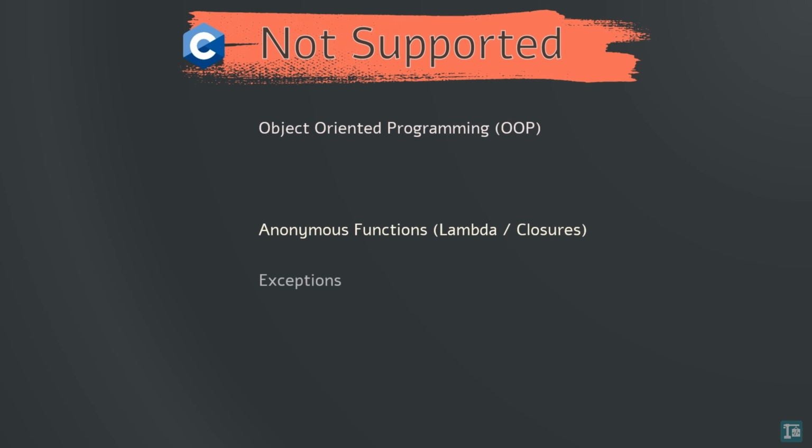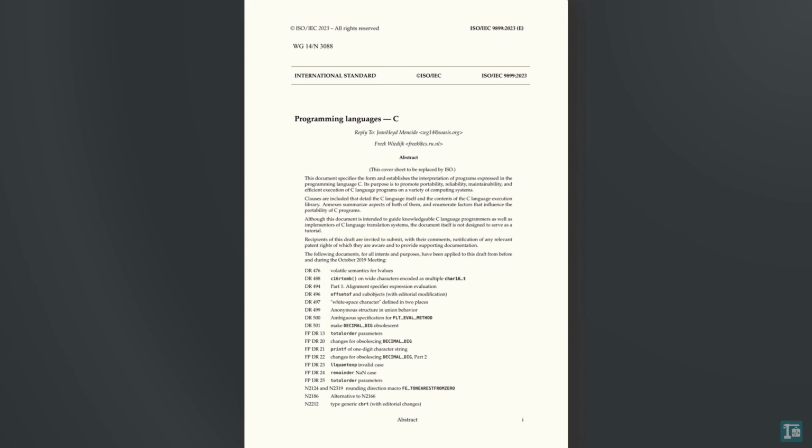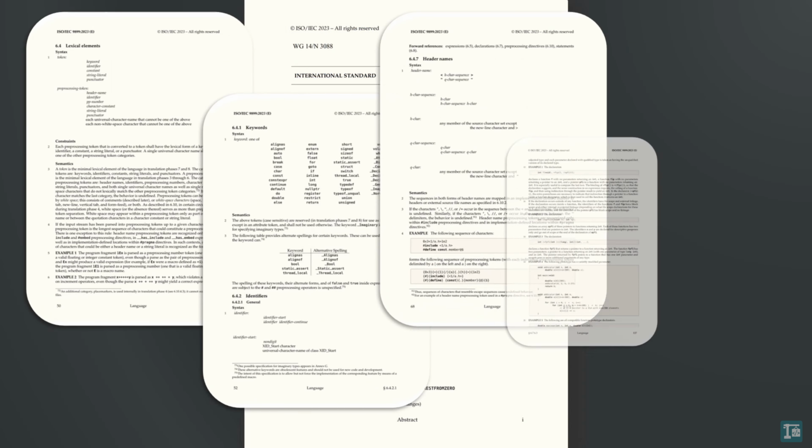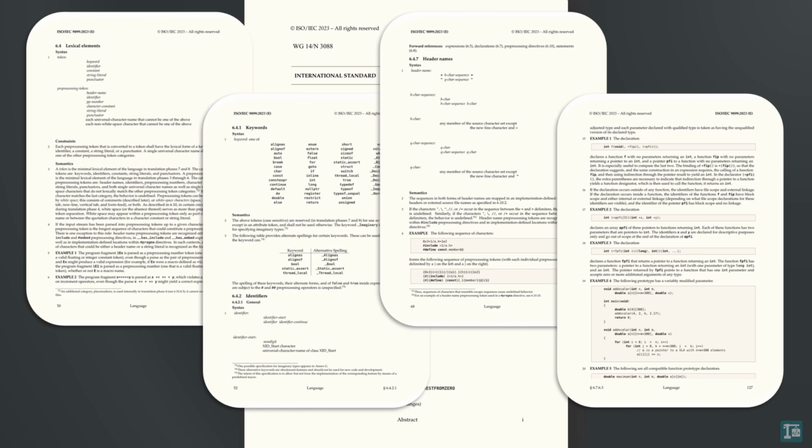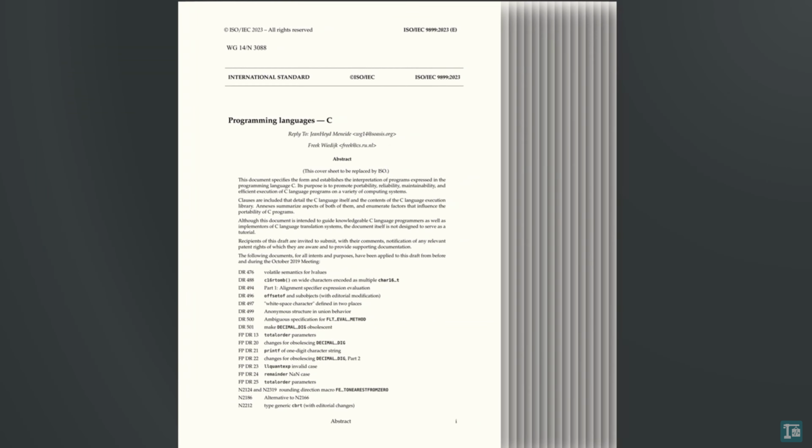C does not support object-oriented programming, anonymous functions, exceptions, list comprehensions, and many other advanced programming concepts found in other popular languages. As a result, C's syntax is relatively straightforward and minimalistic. The complete documentation for the current version of C, including explanations and examples, is remarkably compact.